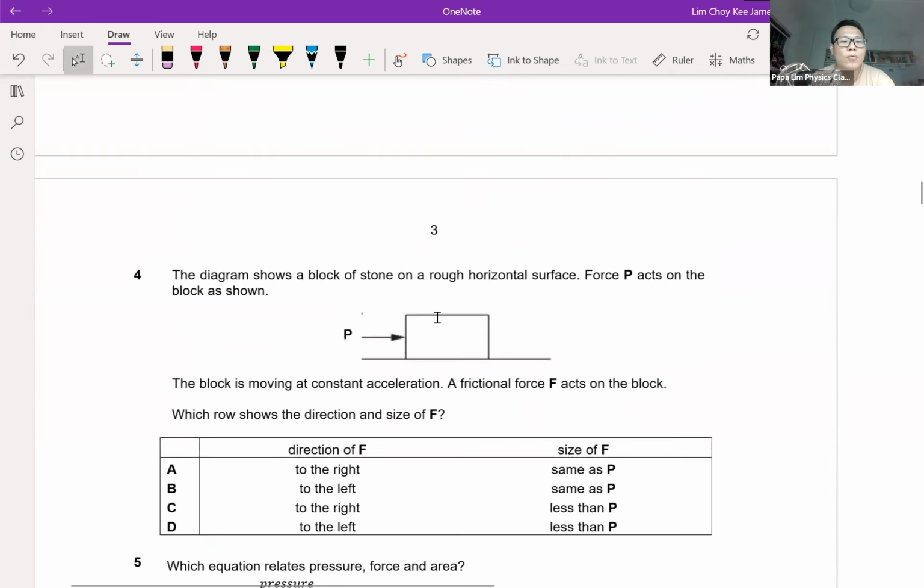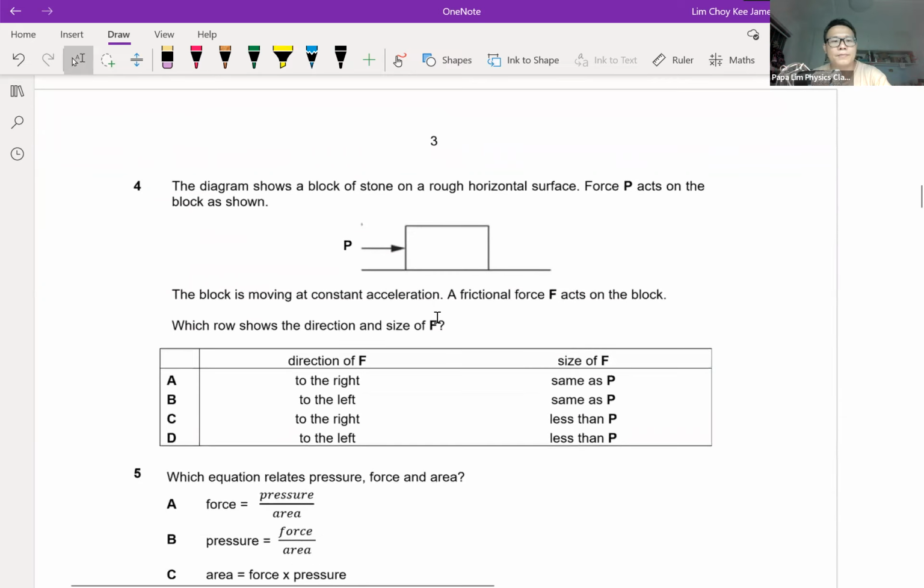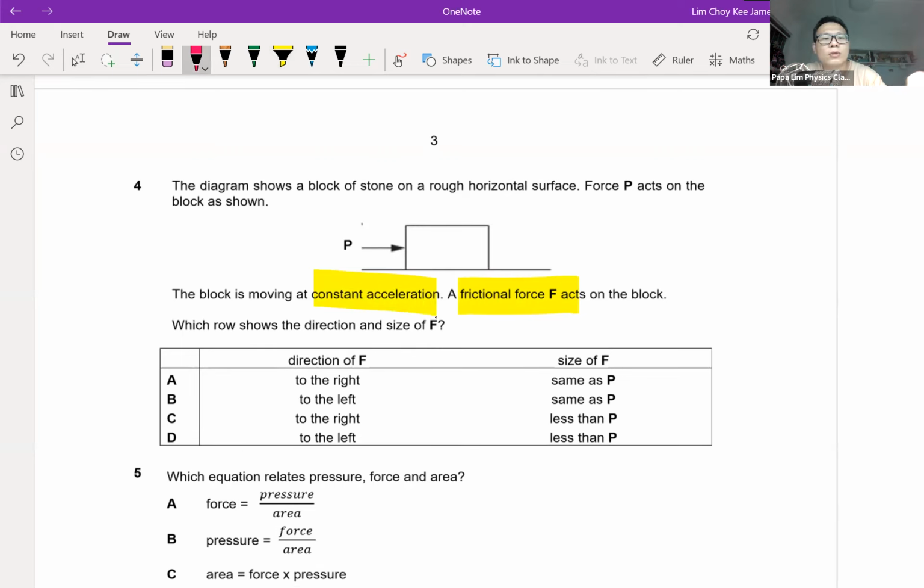Now for question 4, the clue that the question is telling you is that there is friction on the object, and the object is going at a constant acceleration. So even though the question shows there is one force P, there's actually another force acting on the object, which is friction, in the opposite direction, which is here. Remember where to draw the friction: it's between the surfaces. You have to draw it at the exact location, between the surfaces.